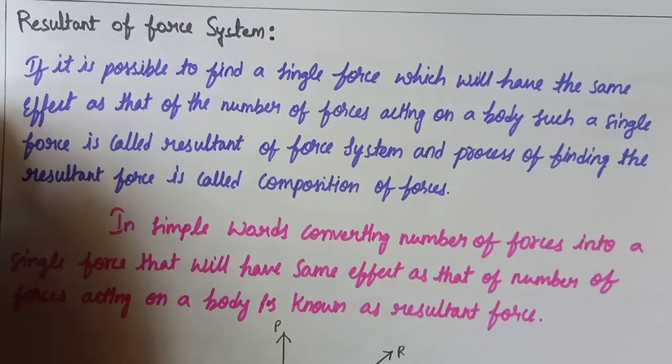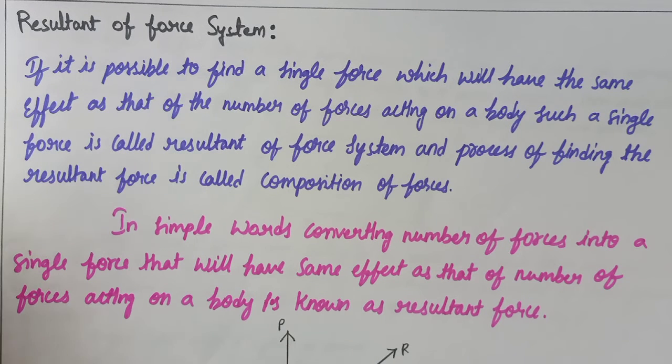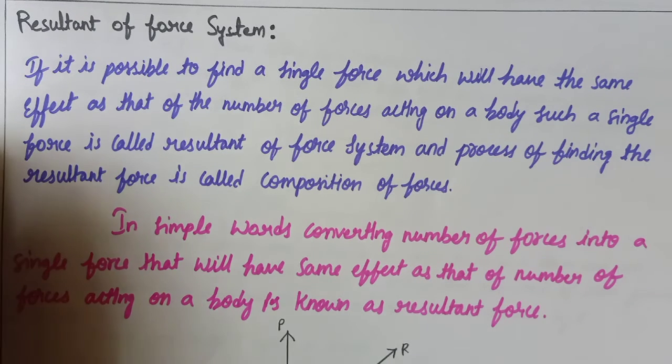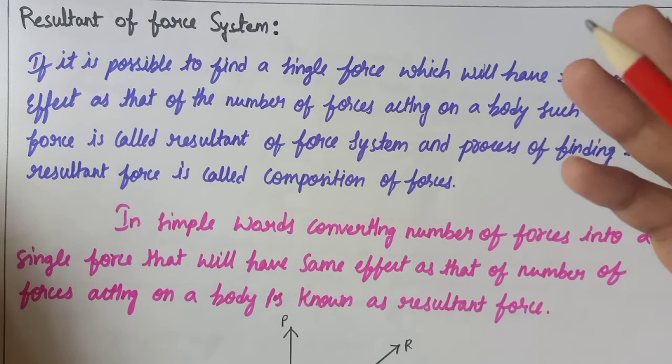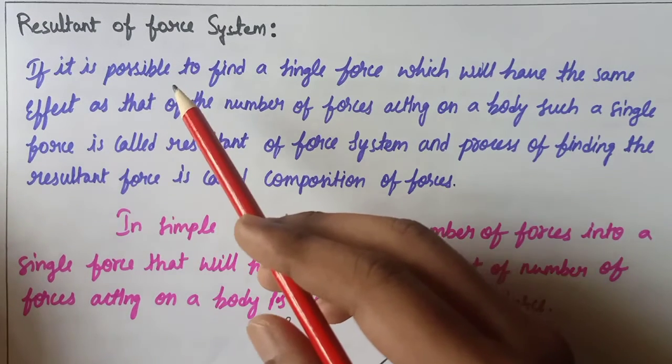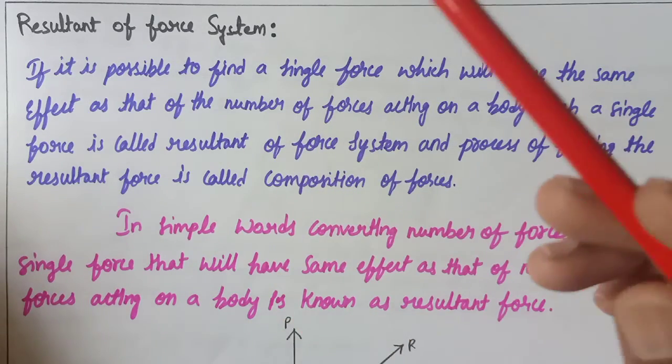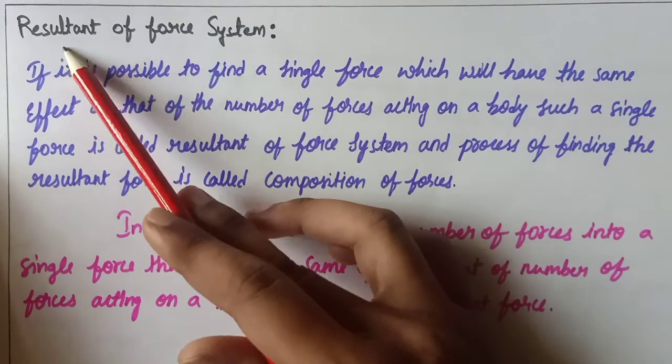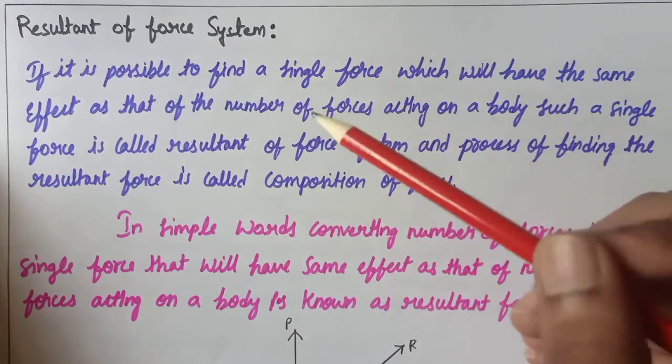Next one is resultant of force. As we learned in class 11th and 12th, we learned about the parallelogram law of vectors in our physics subject. Here you can see the resultant of a force system.